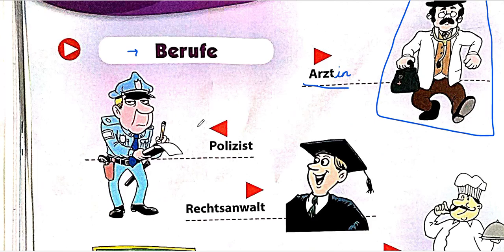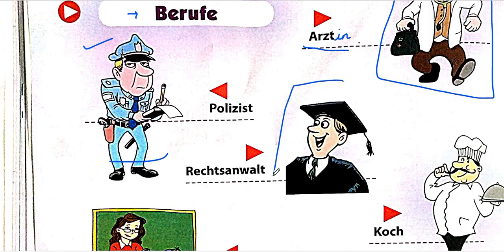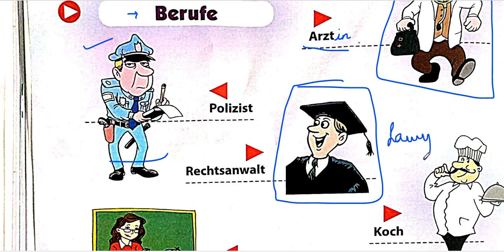Next example is a police officer. It's Polizist, or you can even say Polizei. That's also what many people say. So Polizist is over here in the picture. Next, what can you see here? This is a lawyer. What is a lawyer in German? It's Rechtsanwalt.